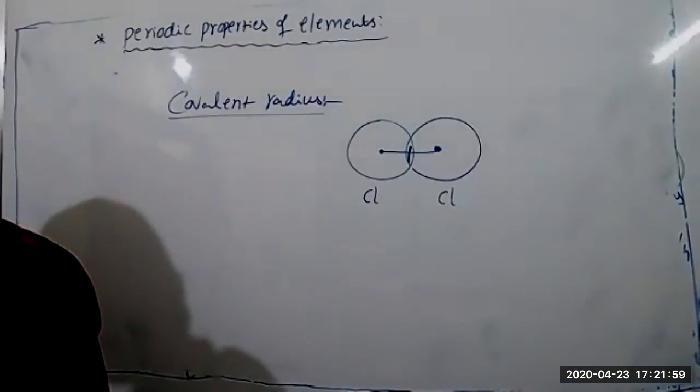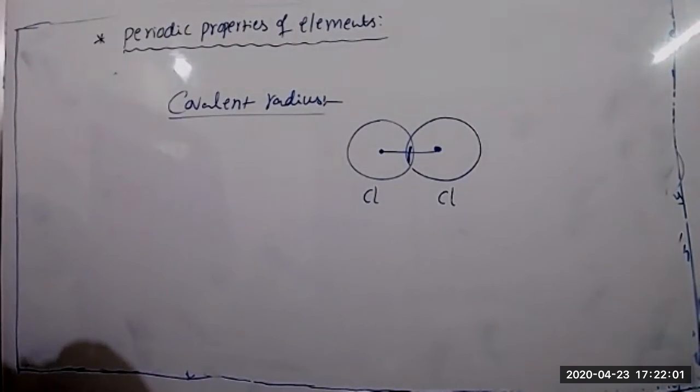If you want the definition, I will give you. Note it down.